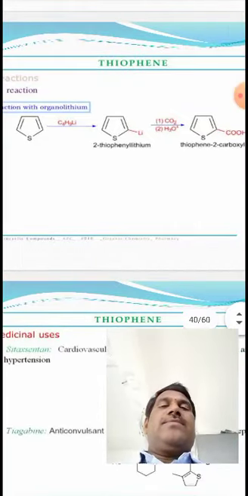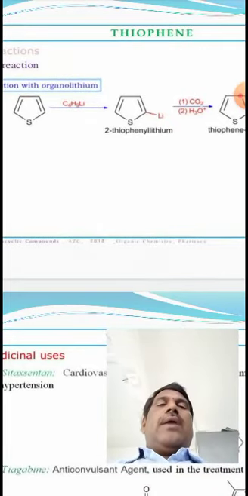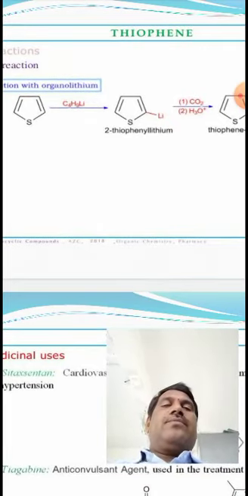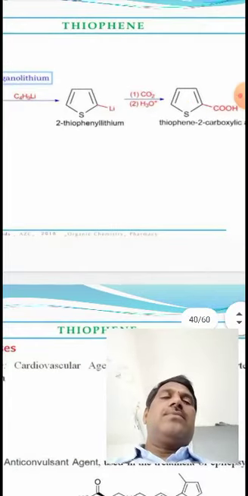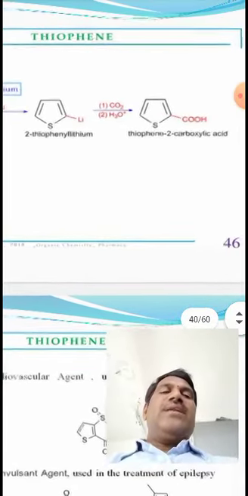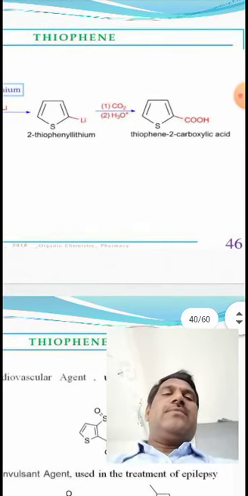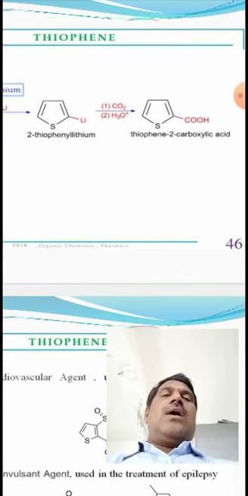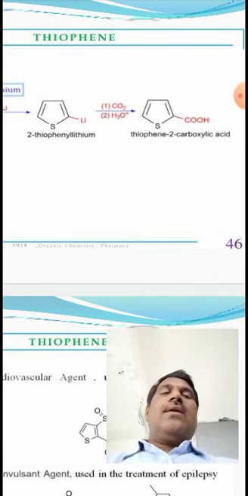Another reaction is thiophene reacts with n-butyl lithium. You can get 2-thiophene lithium formed. 2-thiophene lithium reacts with carbon dioxide, followed by acid hydrolysis. You can get thiophene-2-carboxylic acid.